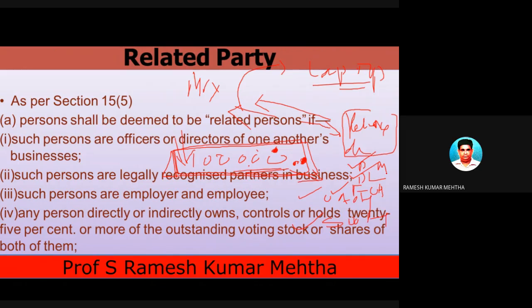From this we will come to know what is the total cost, and there will be an element of profit margin which will be included, and we will come to know this is the transaction value. So to find out the transaction value, we have to include all these expenses. Again, I'm telling you, this is very, very important.